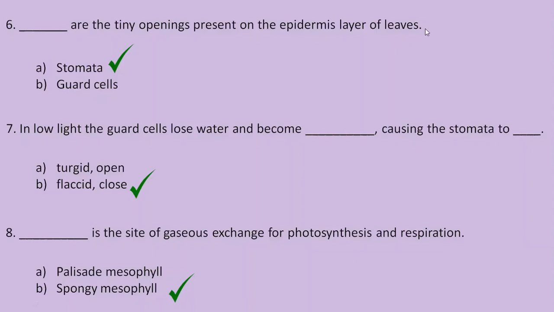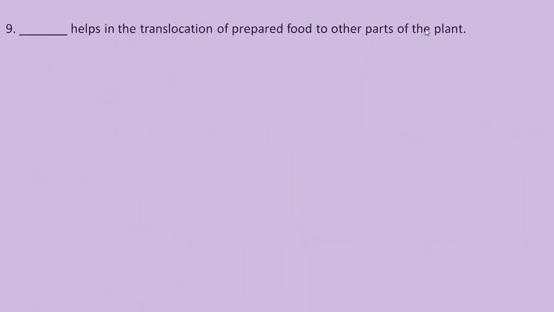Let's have a look at question number 9. Dash helps in the translocation of prepared food to other parts of the plant. The options are option A, phloem, option B, xylem. Now, since we have learned that all the plants have a transport system known as the vascular system, and the vascular system is made up of two types of tissues called the xylem and phloem.